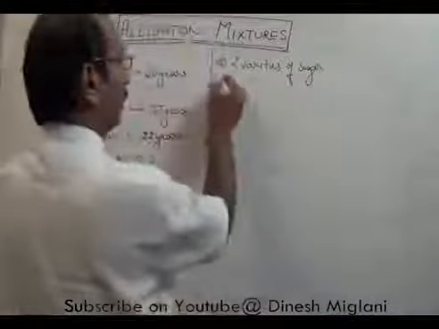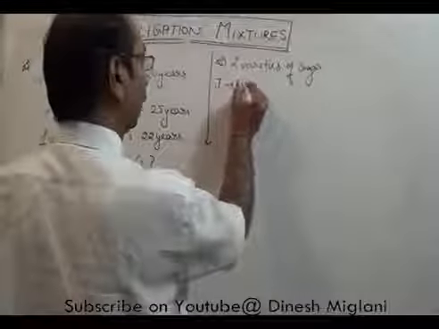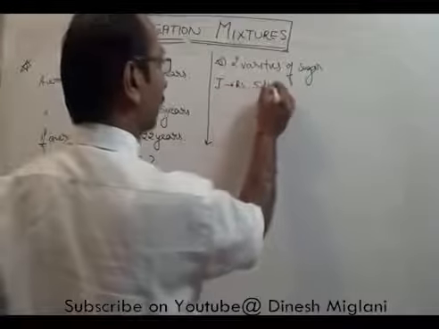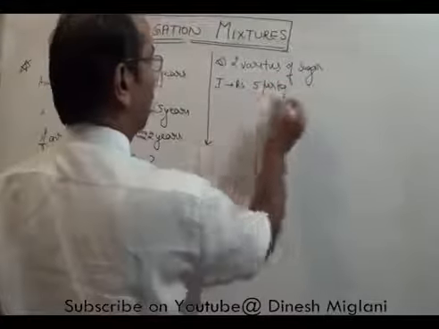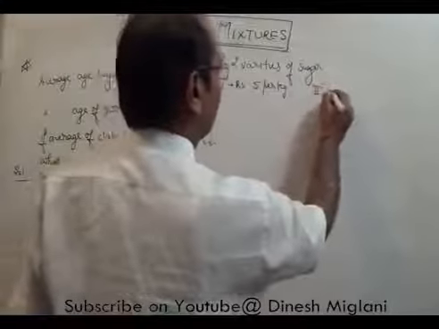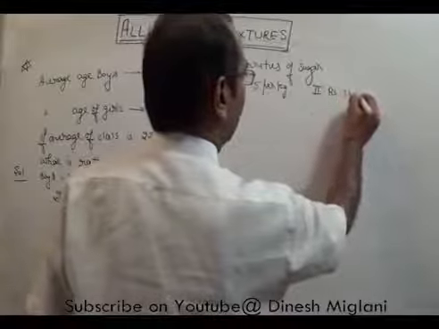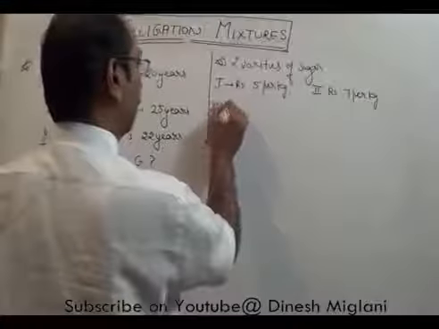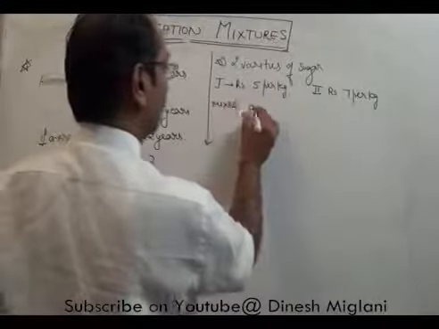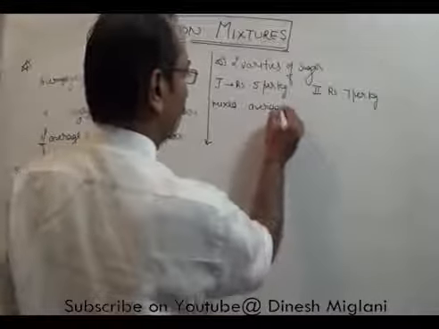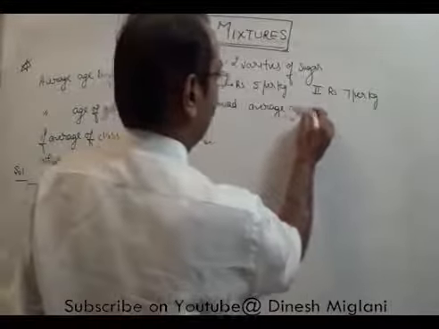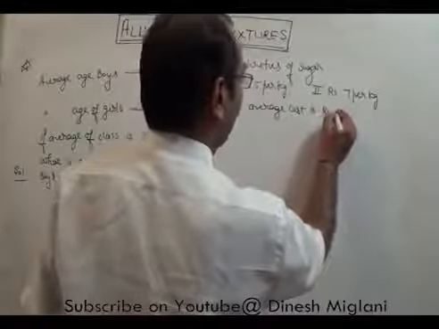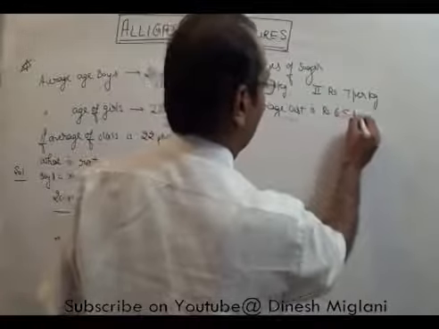The first variety costs rupees 5 per kg and the second variety costs rupees 7 per kg. He mixes both and the average cost is rupees 6.5 per kg.